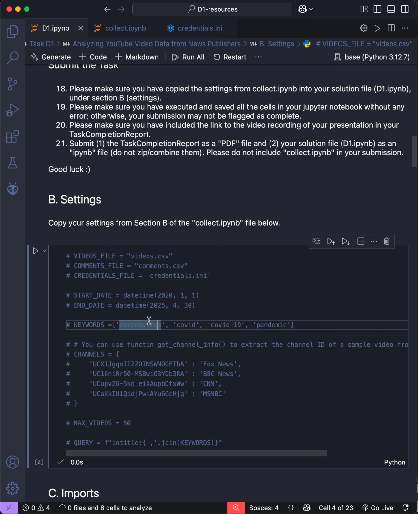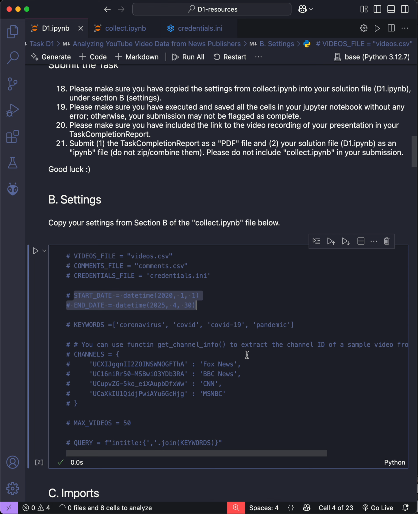First of all, I will explain the keyword. This keyword is used by the API to find the videos that are suitable to my topic. The keywords include coronavirus, COVID-19, and pandemic. Then the data we collect is from the 1st of January 2020 to the 30th of April 2025, which helps me collect the data in a suitable range.